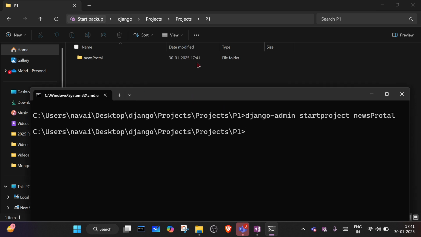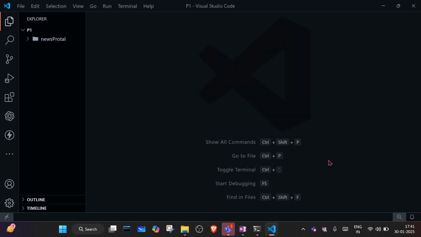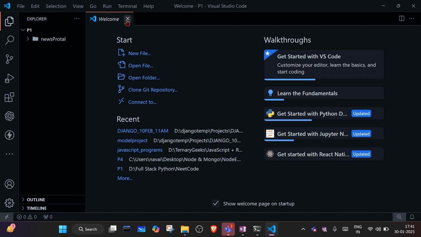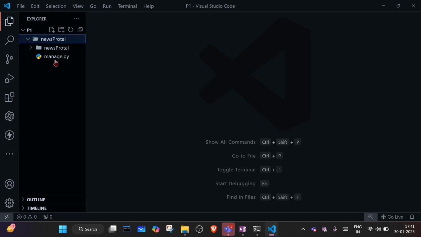So this folder is created. Now let's open this location in VS Code with code dot.